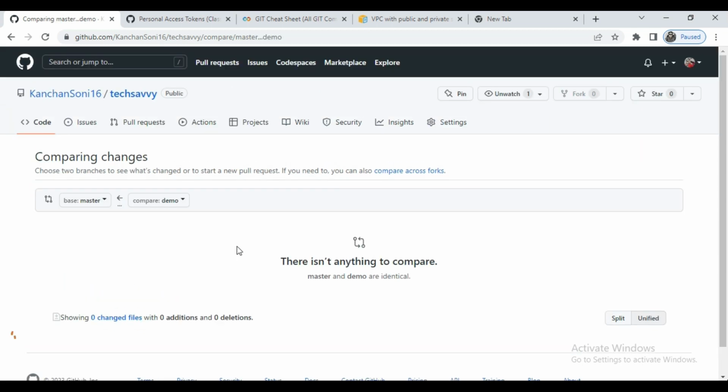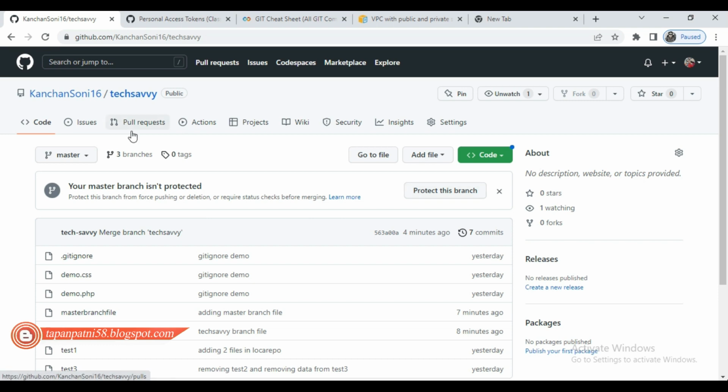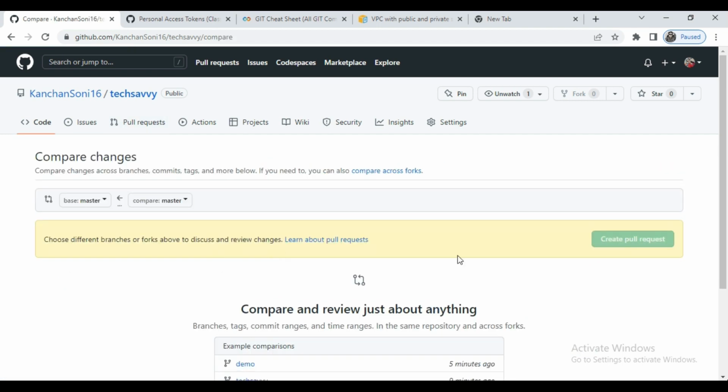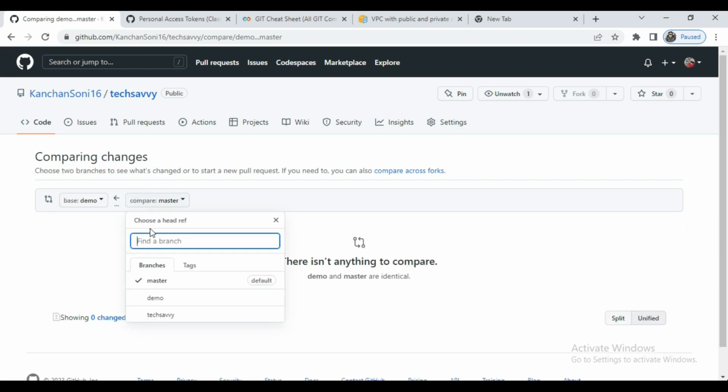Okay, right? And no, this is not the place to create a pull request. One second. Okay, again let me click here, new pull request, choose different branch or fork above the description. Okay, so I want this to this.